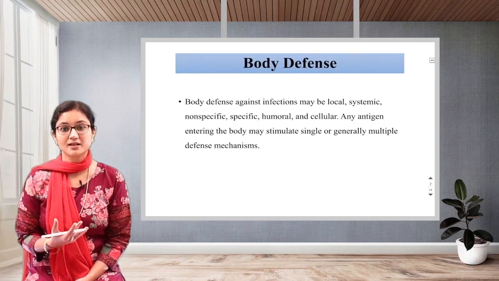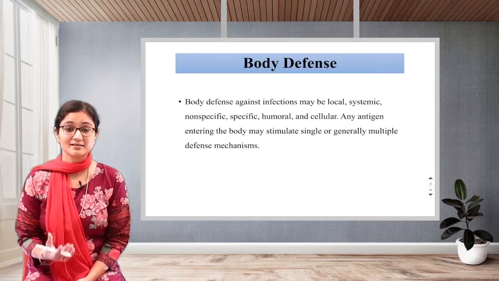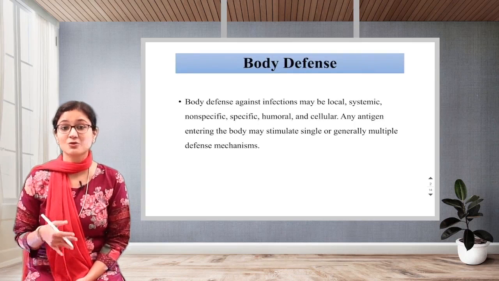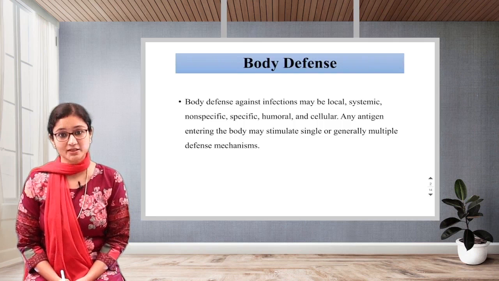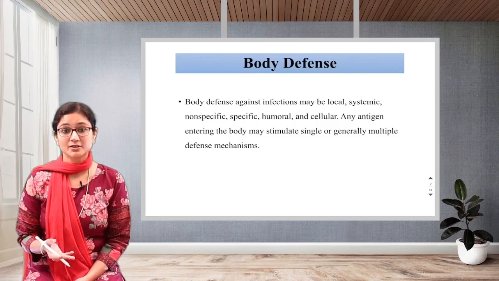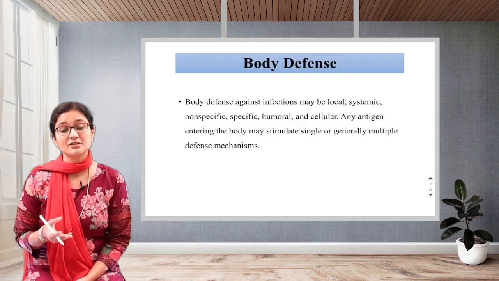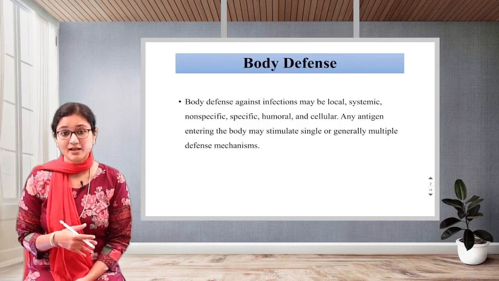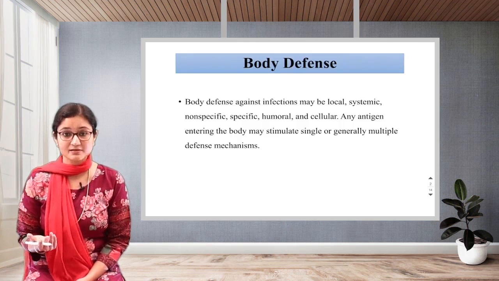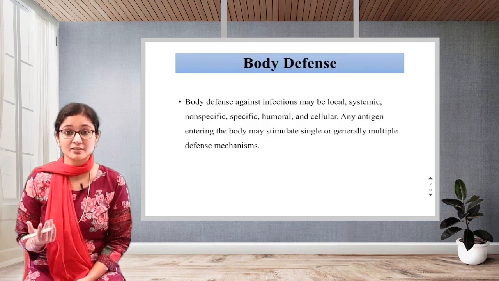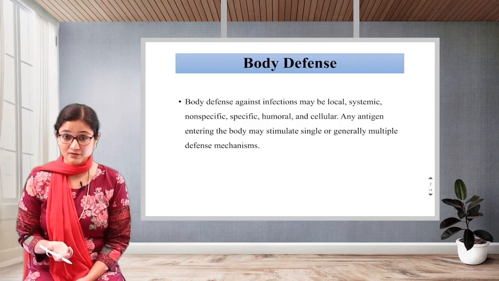Our body has, I can say God has crafted our body in such a way that it has its own immune system which can protect us from many diseases, right? Our body produces antibodies against various antigens which come inside our body. And we have WBCs which play a very important role to protect us from various infections through phagocytosis, okay?